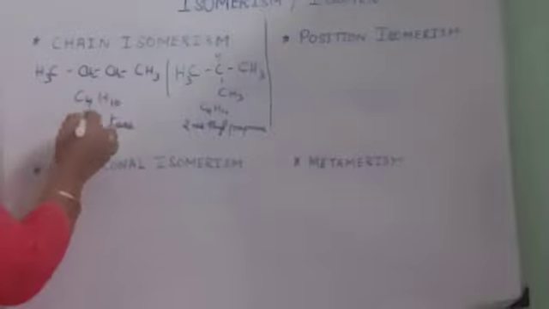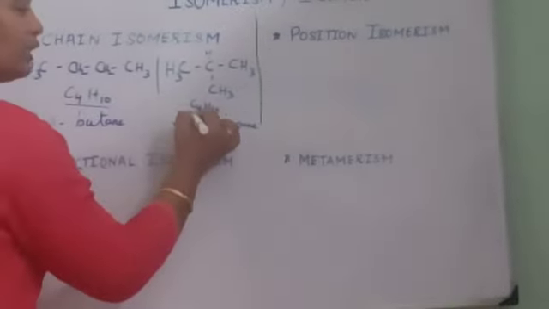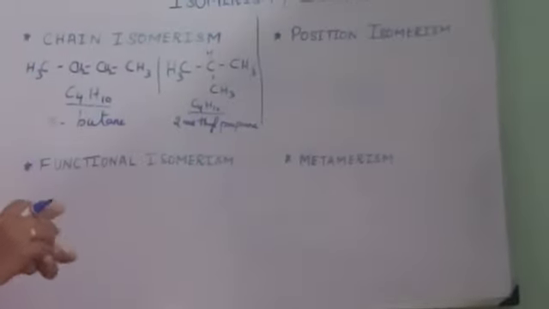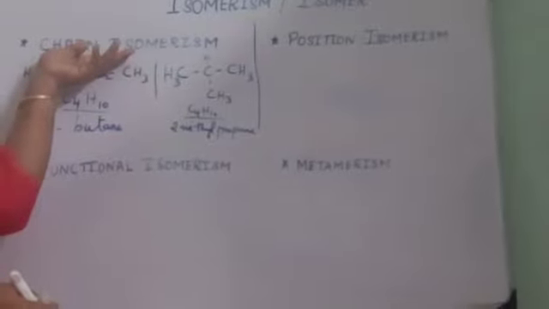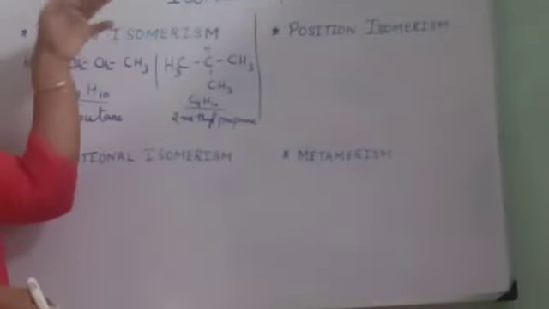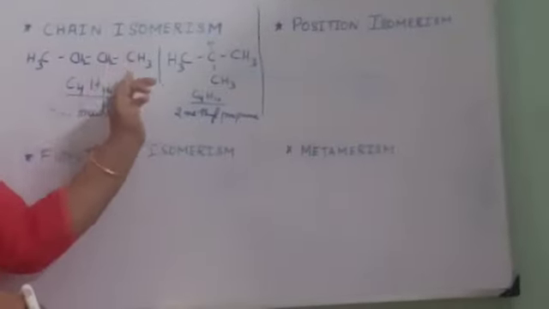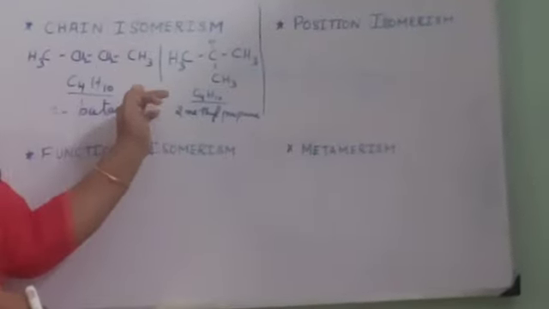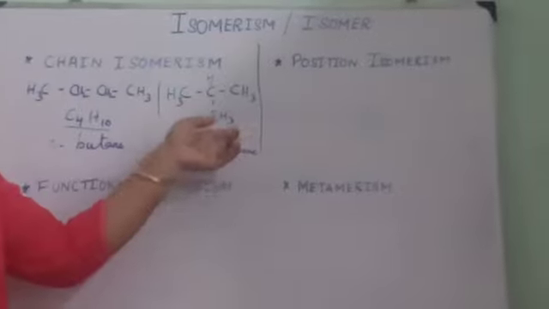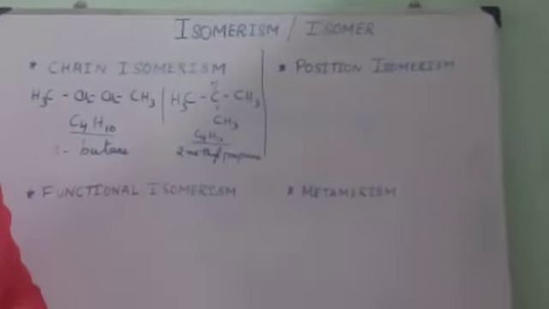But see, the molecular formula here is C4H10 and here also C4H10. So what is chain isomerism? Chain isomerism is a type of isomerism where the compounds differ in the arrangement of the carbon chain.